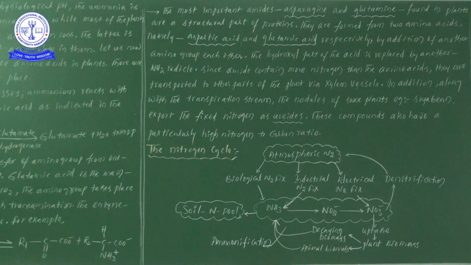And from the electrical nitrogen fixation point of view, nitrates formation takes place. This entire process occurs in the soil also, so when different types of nitrogenous compounds are present in the soil, we write one more word, that is soil nitrogen pool. Later, nitrates are generally absorbed by the plants, that's why we have written uptake by the plant biomass.